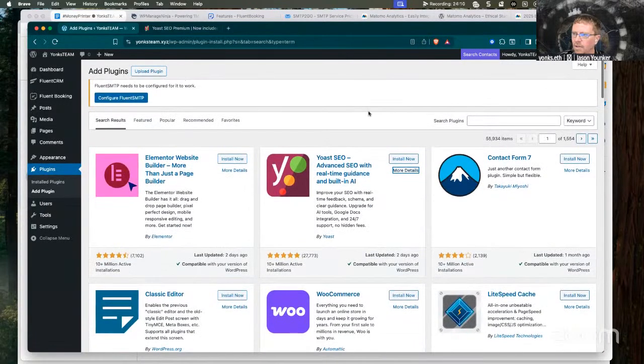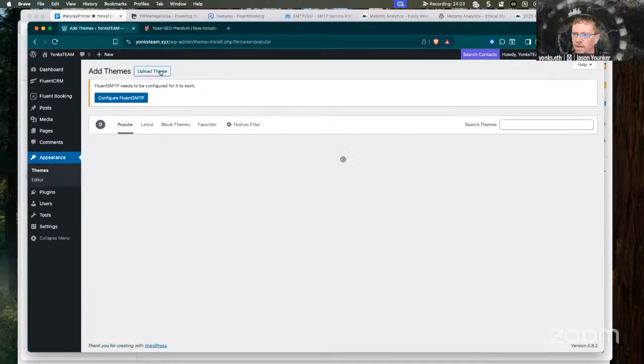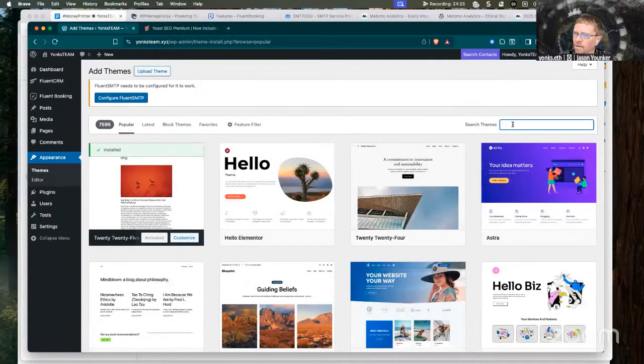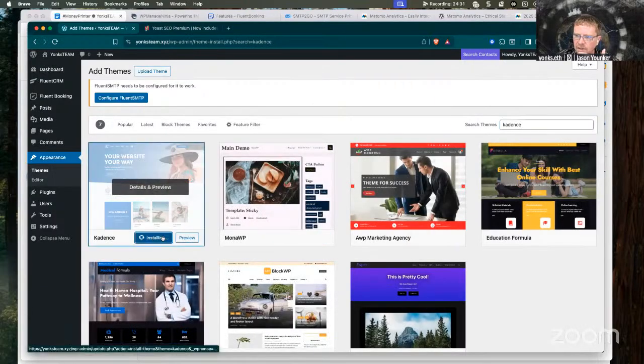One thing that I am going to put on here is let's actually go to Appearance, and go to Themes, Add Theme. We're going to install Cadence, which is a theme framework right here.